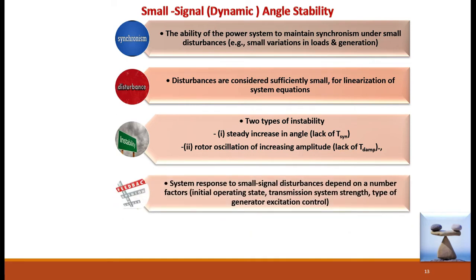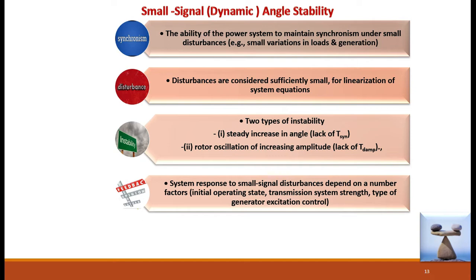The system response to small signal disturbances depends on a number of factors: the initial operating state, transmission system strength, type of generator, and excitation control. The response to changes depends upon the initial operating state. If it is well below the maximum capability of the system, then even though small changes occur, the system remains stable.